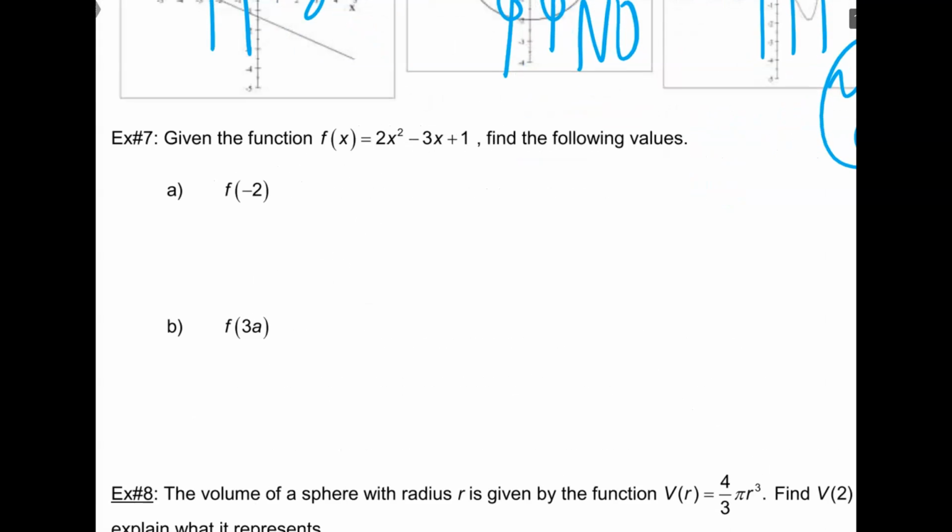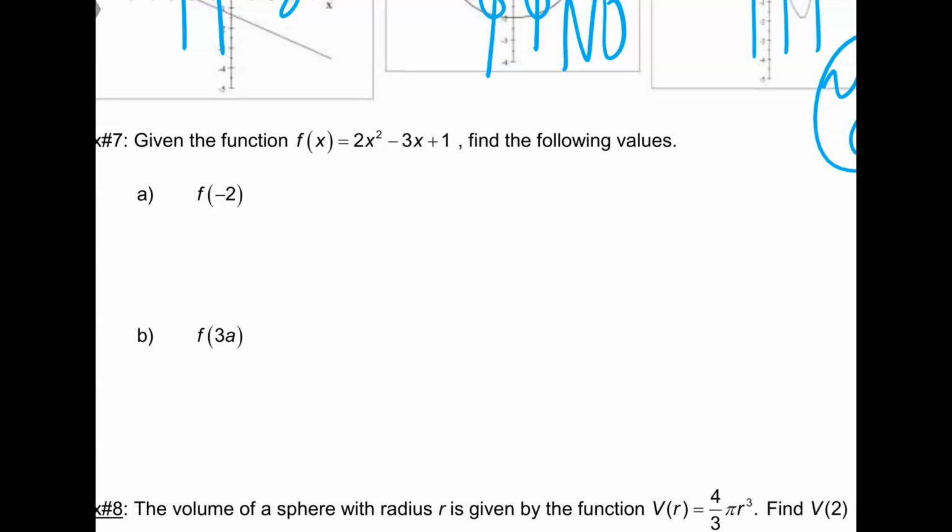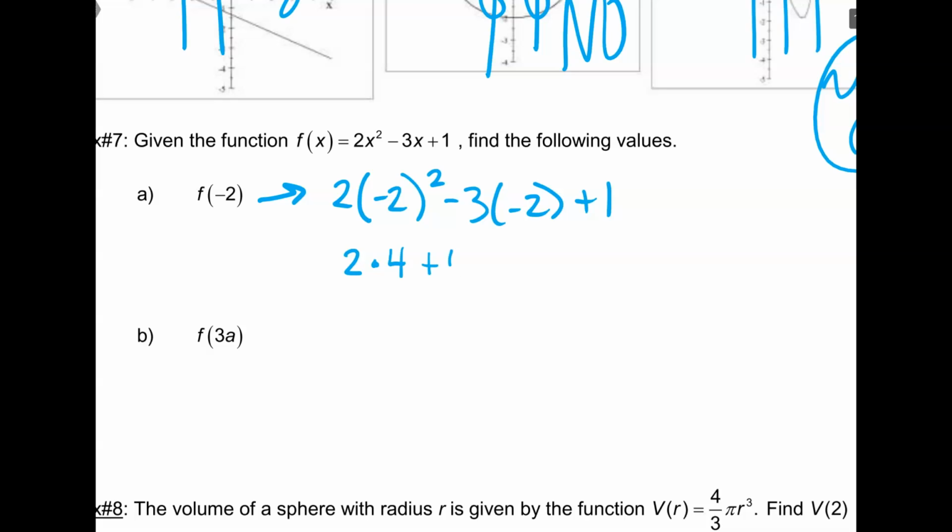Okay, let's do the next one. So, Ruby, walk us through how to do A. Plug in the negative 2 with all the x's, so you get f of negative 2 equals 2 times negative 2 squared minus 3 times negative 2 plus 1. Exactly. And then we do order of operations. So negative 2 times negative 2 is 4. So I have 2 times 4. Negative 3 times negative 2 is plus 6, plus 1. So this is 8 plus 6 plus 1, so 15. I'll pause a second to make sure we understand and see if there are any questions.